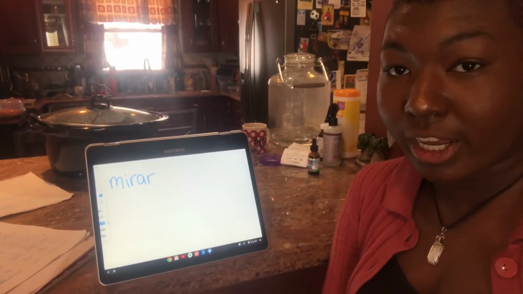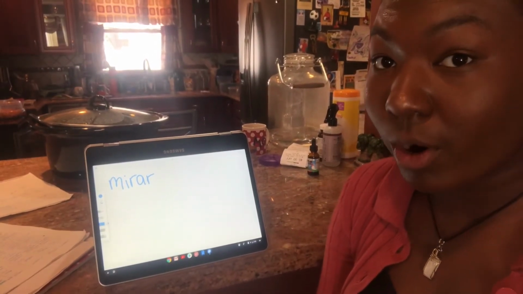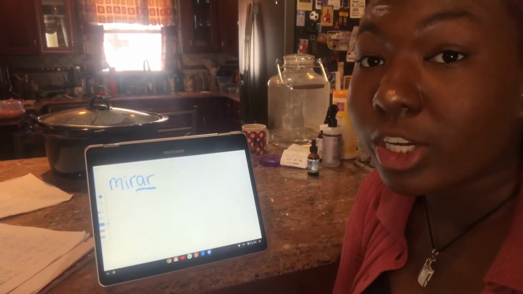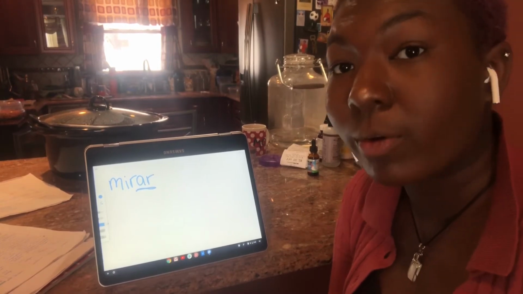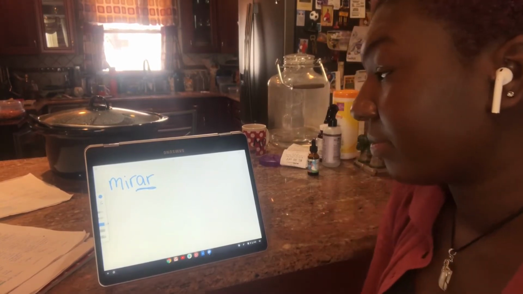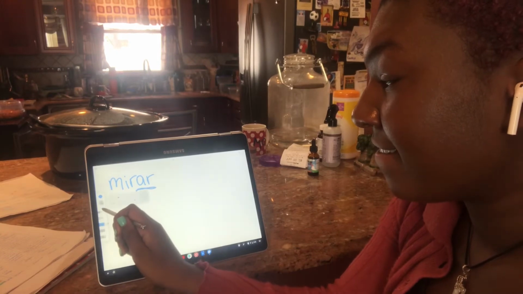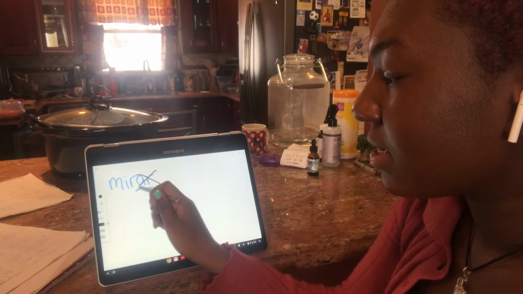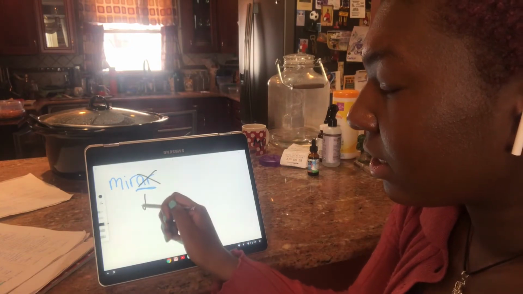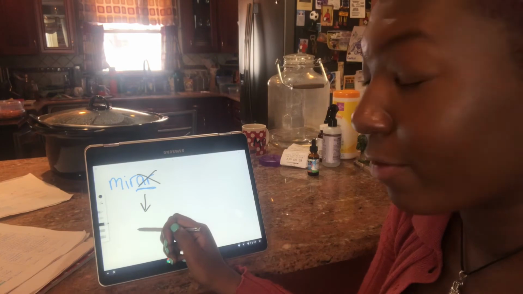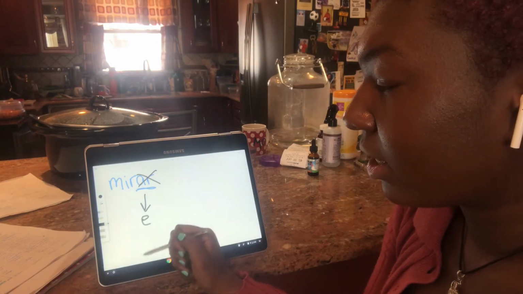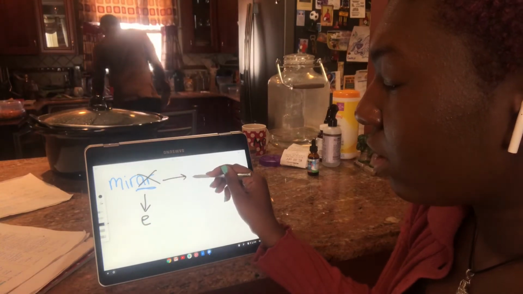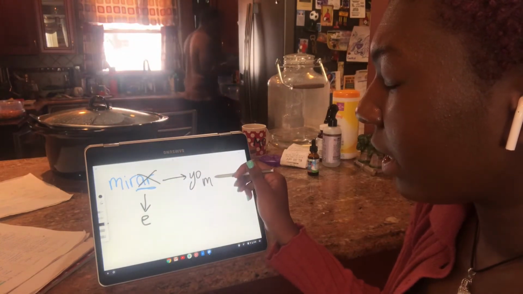So, let's conjugate. We're going to conjugate the verb mirar, which is an AR verb. Now, to conjugate to the subjunctive, as I said before, we would be adding the opposite ending. The opposite ending for an AR verb is E in the yo form. So you would have yo mire.